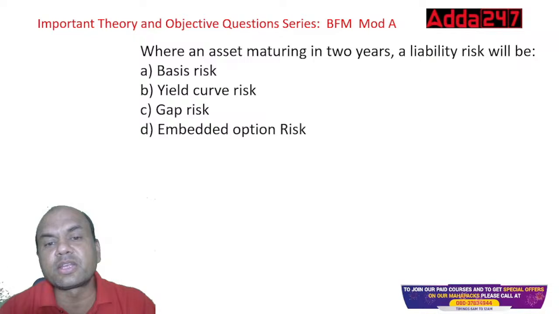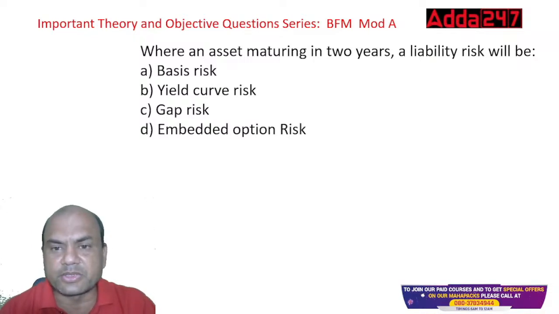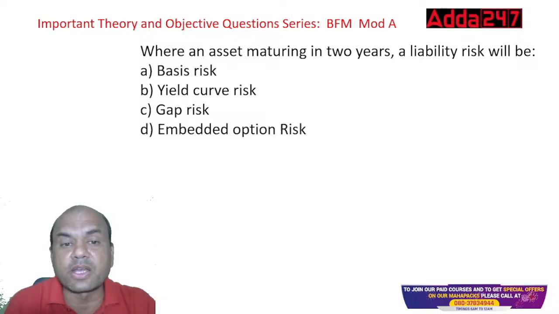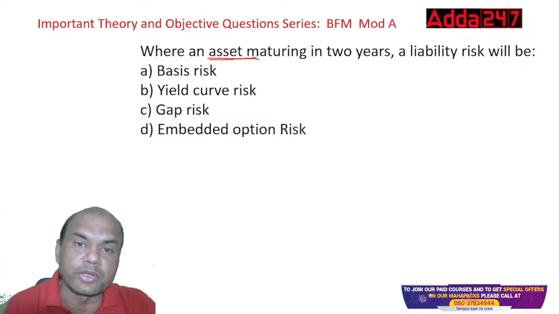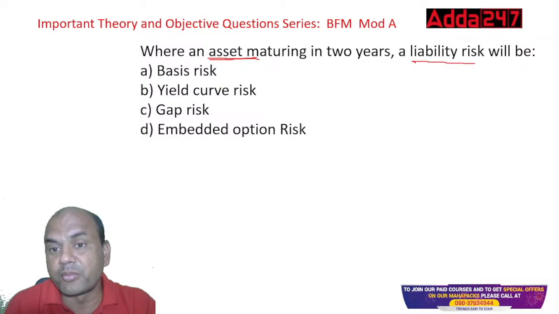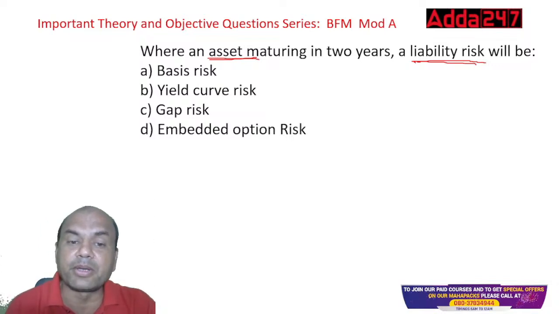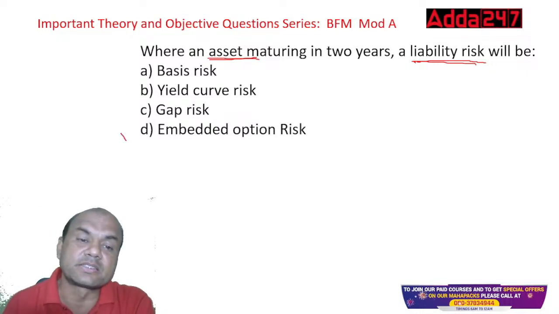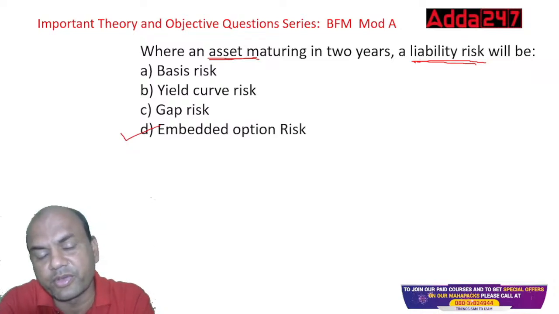When an asset is maturing in 2 years, what will the liability risk be? Suppose any asset, means a loan, is maturing in 2 years. Two years means I have given a loan and that guy or girl will be paying me after 2 years. So what is the liability risk? Now look at this liability risk. What risk will I face from the depositor's angle? Basis risk, yield curve risk, gap risk, embedded option risk. From the depositor side, I'll face these risks, embedded option, right?